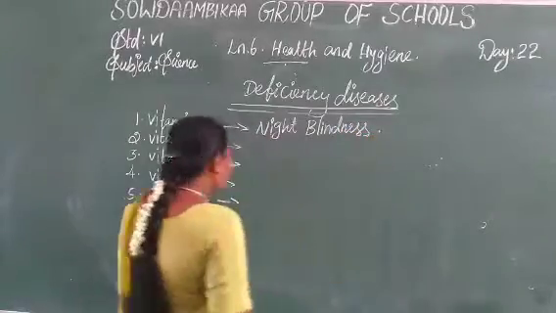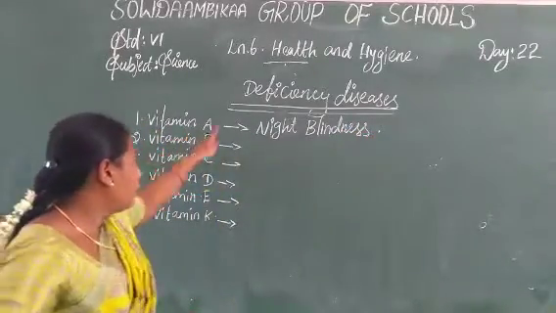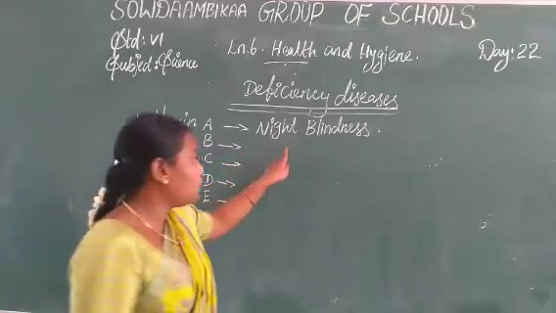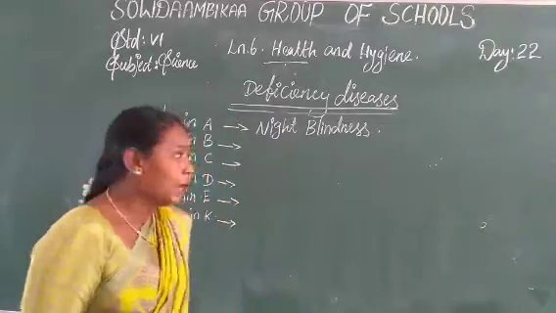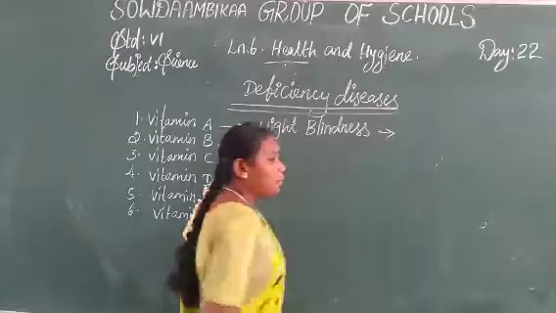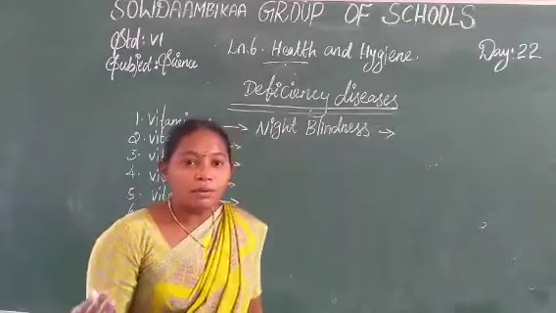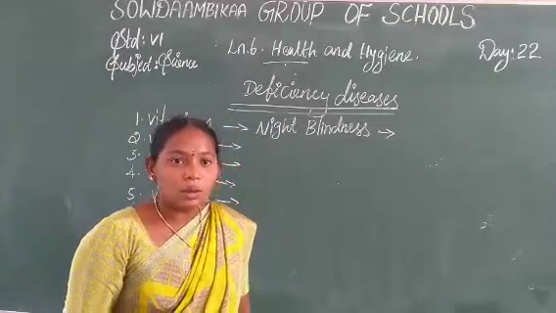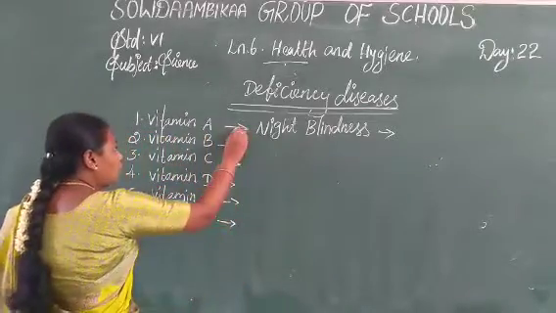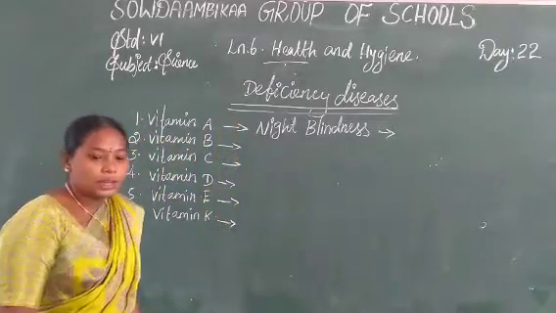If you take food, for example milk, egg, raw fruits and raw vegetables, this controls the night blindness deficiency disease.